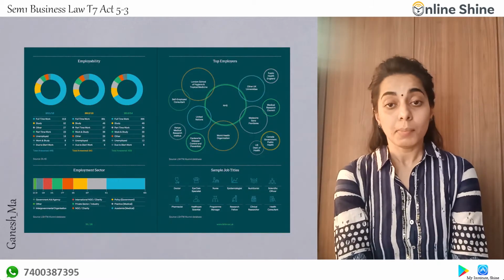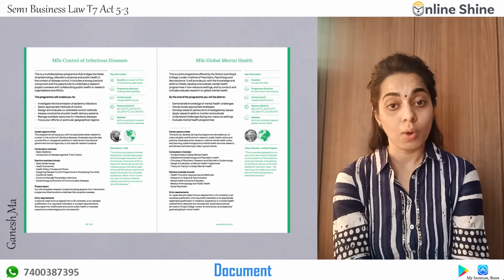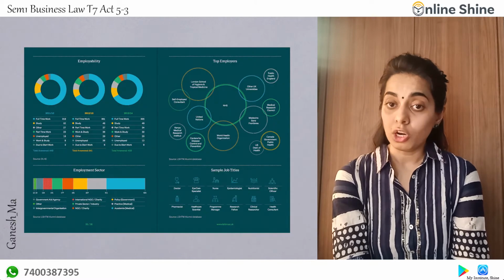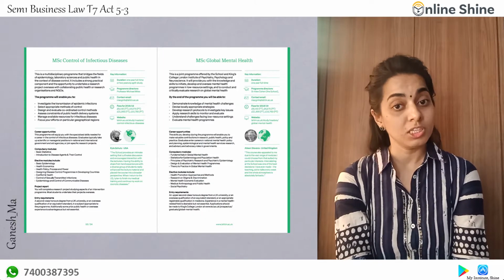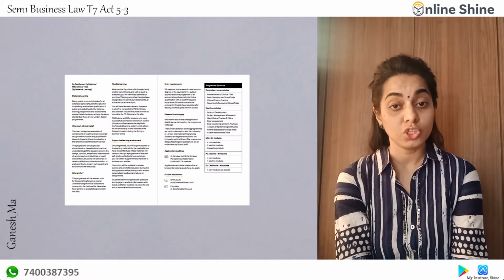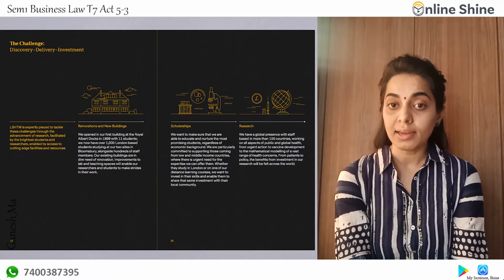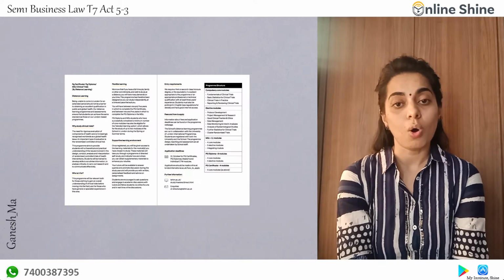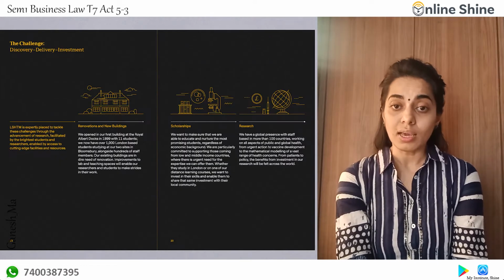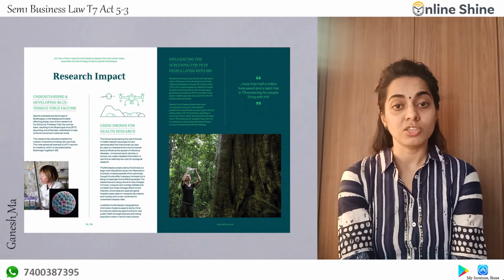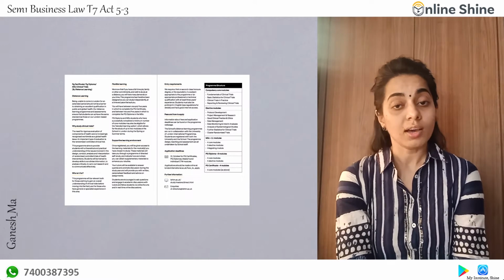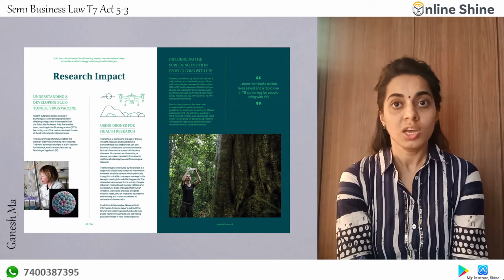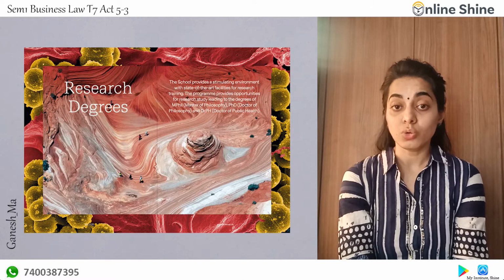It was nothing but a document including all the required information of the college. For example, your principal, vice principal, professors' names and designations, your faculties, the courses which are being conducted, and for how long that particular college has been in existence. Similarly, a prospectus of a company is also a kind of document, a kind of invitation which is offered to the public, depending upon which the investors take their decision to invest in a particular company.